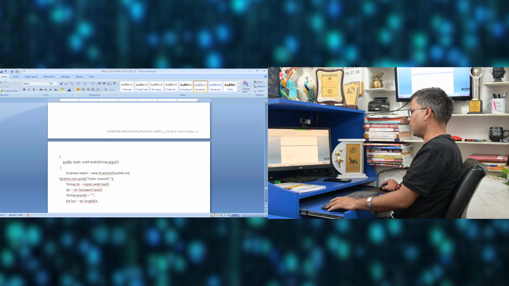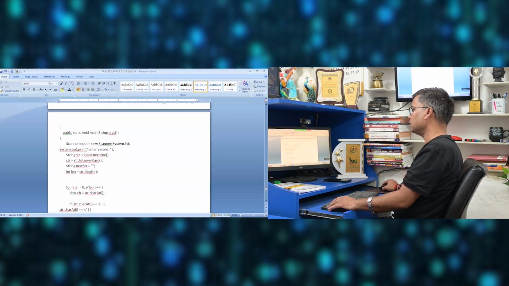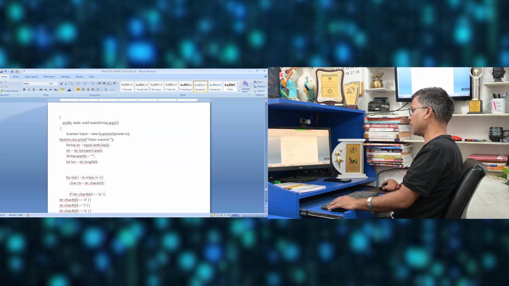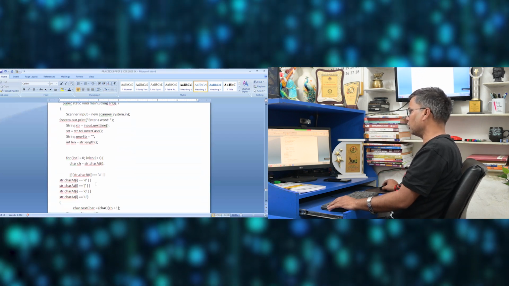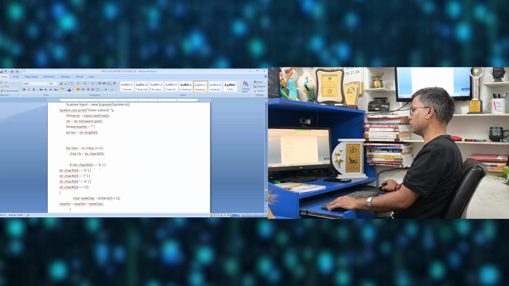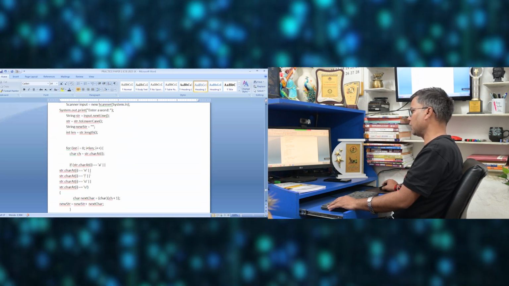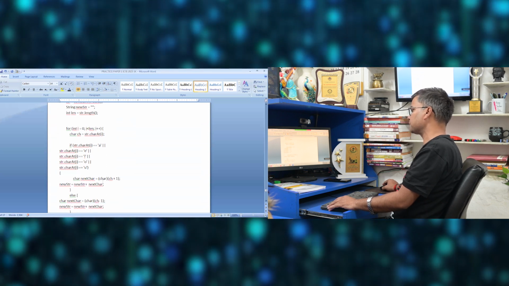For example, I took it, converted to lowercase. I took the string here, I took the length. For i equal to 0, i less than length, char ch equal to str.charAt(i). If it is A or E or I or O or U, then I'm taking char nextChar equal to char of ch plus 1.